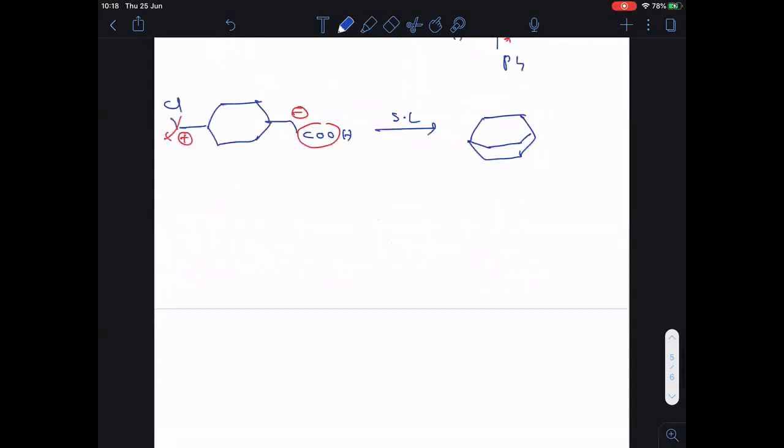Okay. Now coming to the next example in a similar way, here COOH and here Cl. Now here also let me take COOH and here Cl. So this one when treated with soda lime, try it everyone. I will wait for some time.